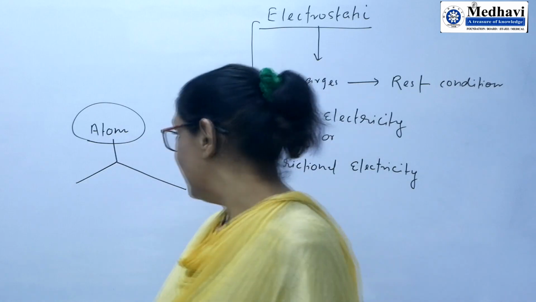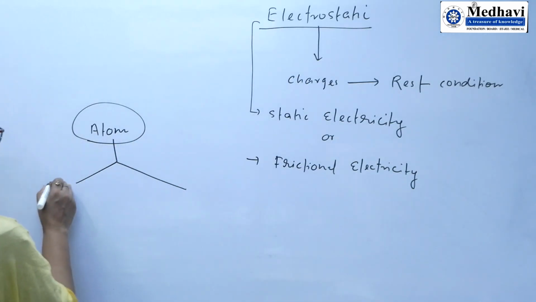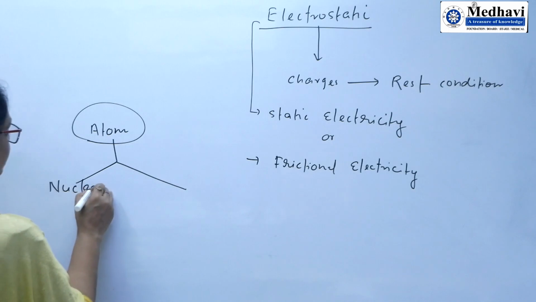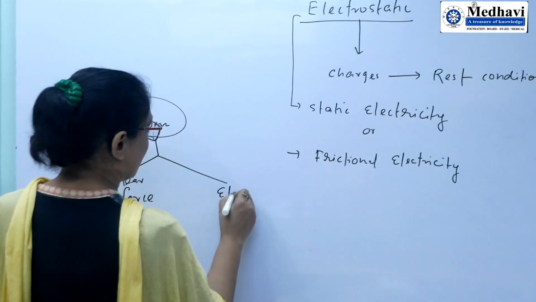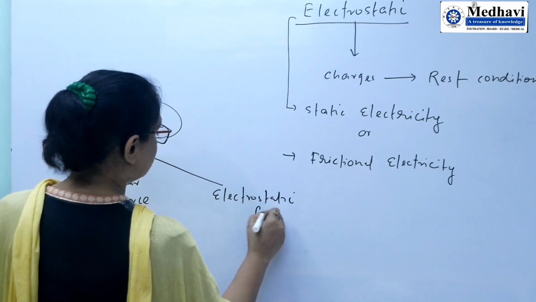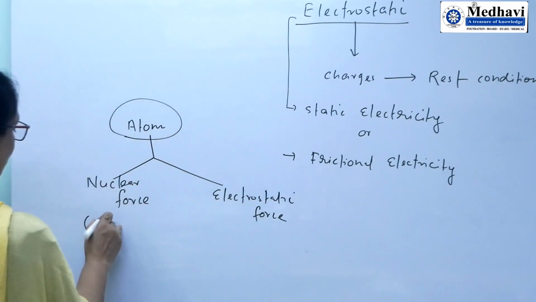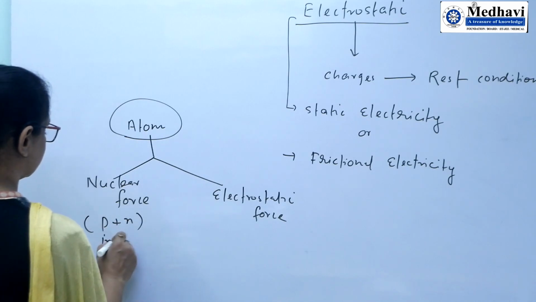So this is a very important part, that an atom has two types of force. First is the nuclear force, and second is the electrostatic force. Very important point. This nuclear force is present between proton and neutron inside the nucleus.